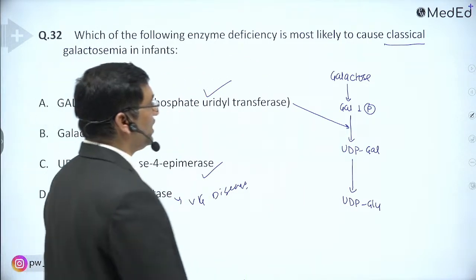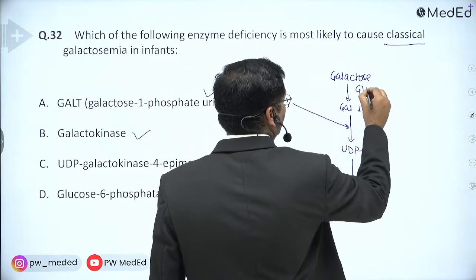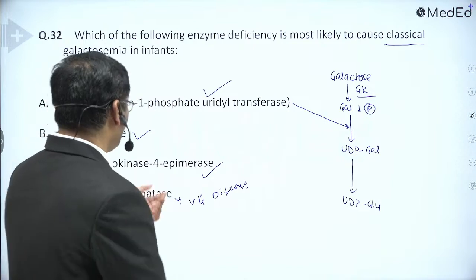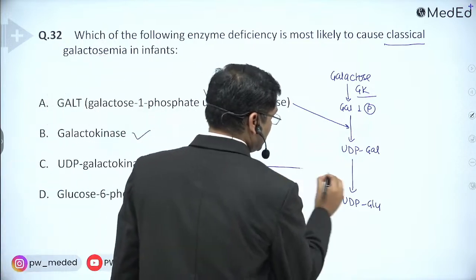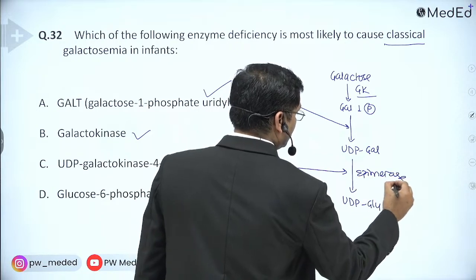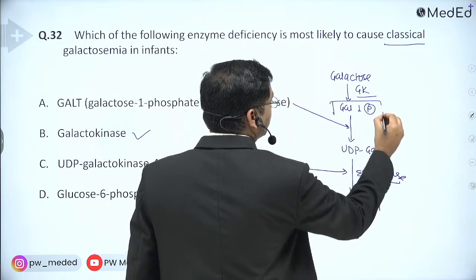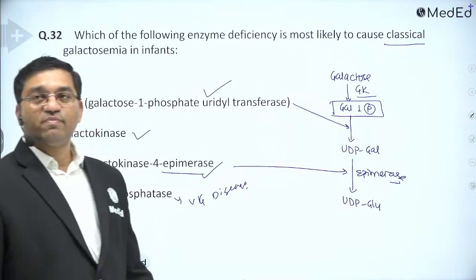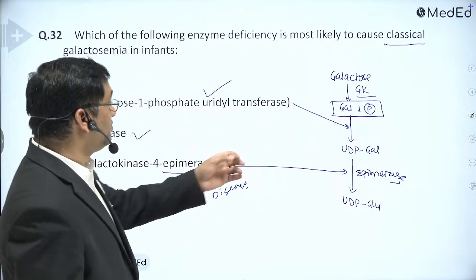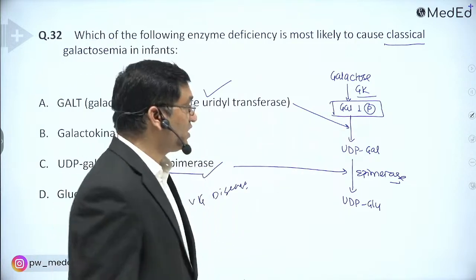Galactokinase is required for the first step, and epimerase is required for the last step. Accumulation of galactose 1-phosphate causes manifestations in the form of hepatomegaly and jaundice.